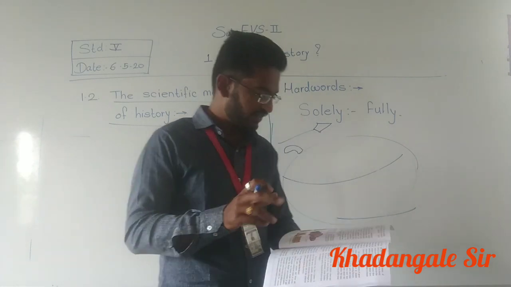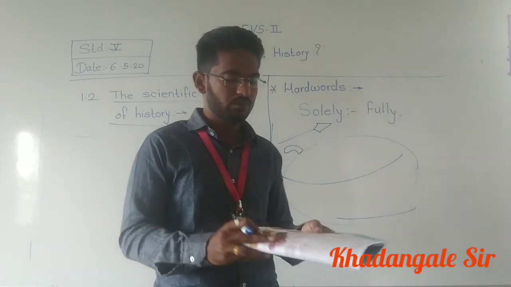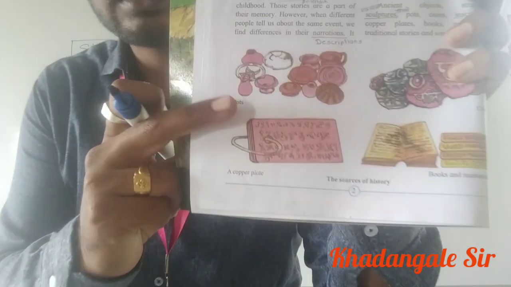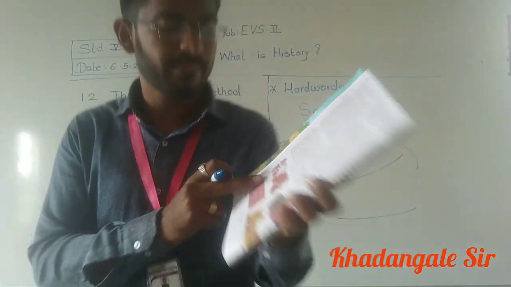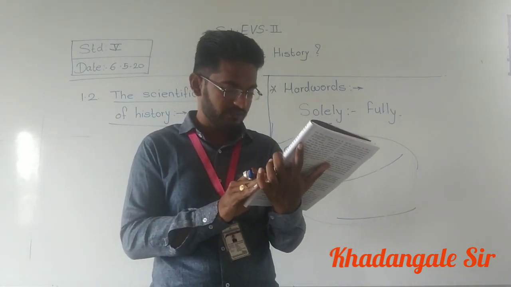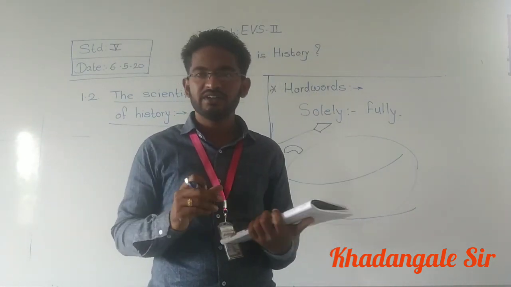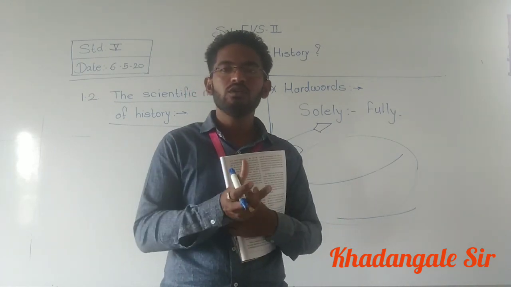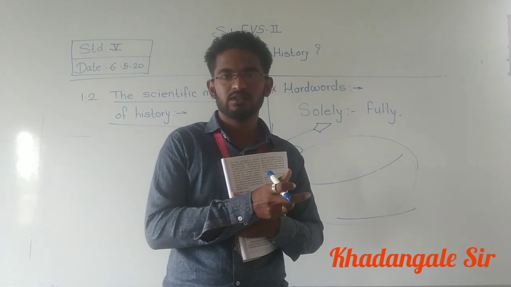Pots, different types of pots that they made. See in your book you can see the pots here. Then what is told? Coins. Different types of coins are there. You can ask your parents, they will also show you some different coins.